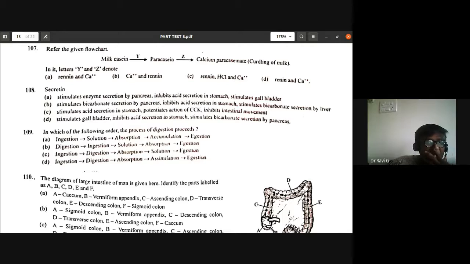So the 108 answer is D. Secretin stops acid secretion in stomach. So D is the correct option for 108.